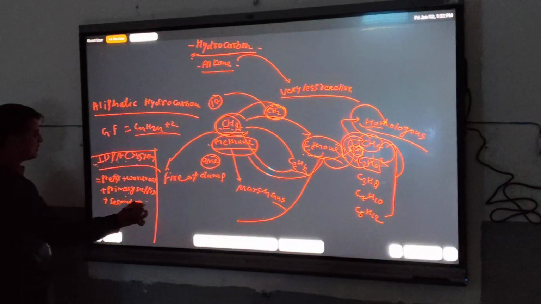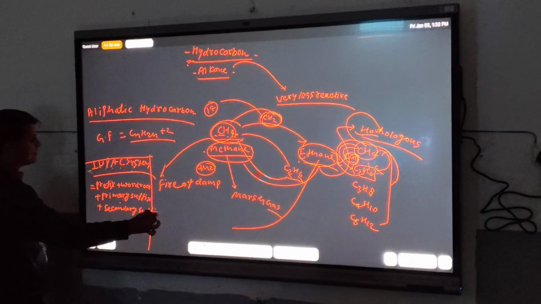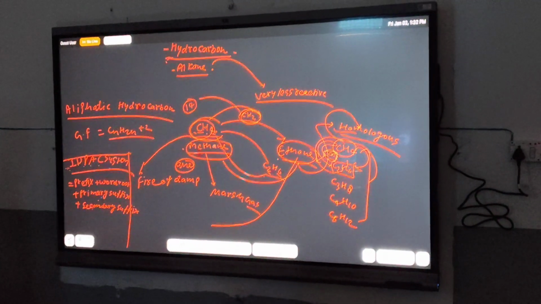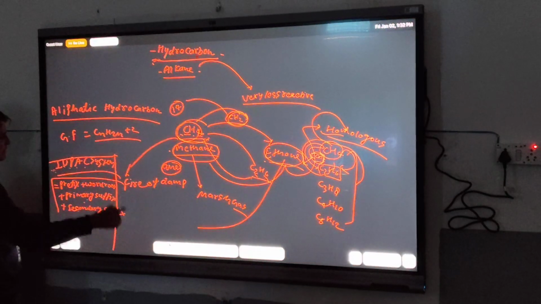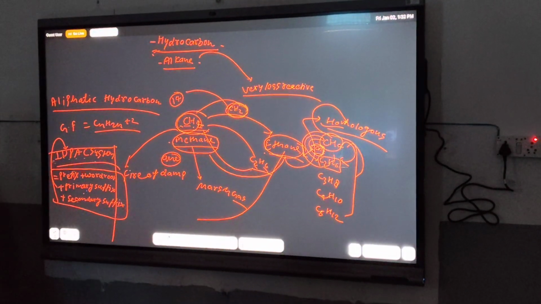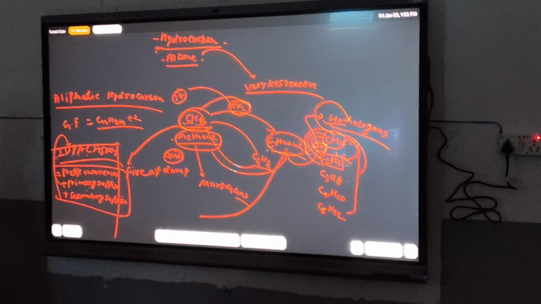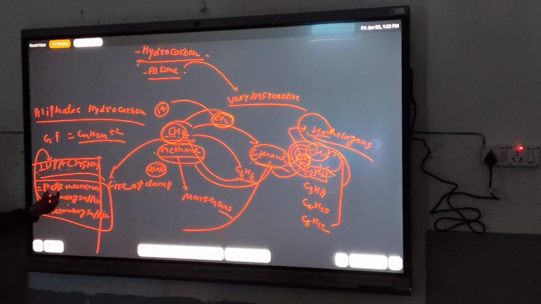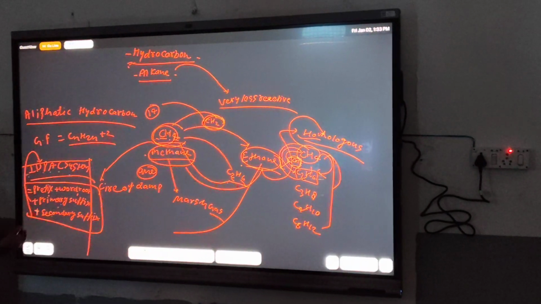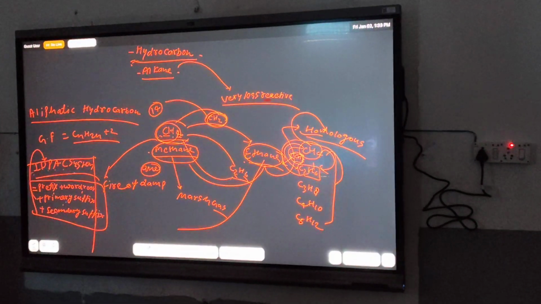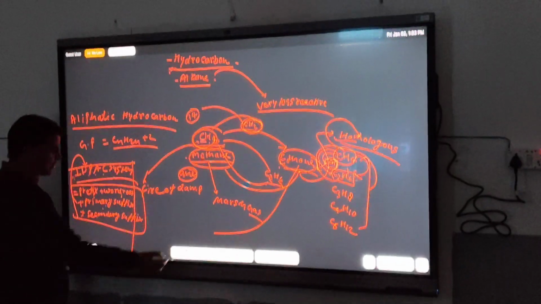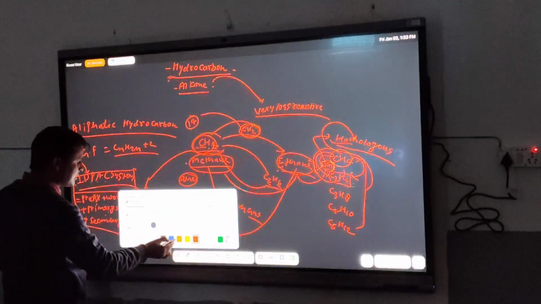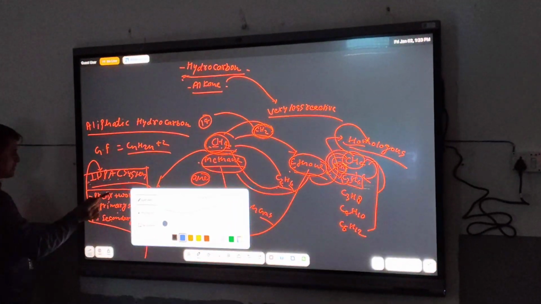It means these 4 terms are needed for any nomenclature in the IUPAC system: first prefix, second word root, third primary suffix, and last secondary suffix. We can change the color and talk about the prefix.